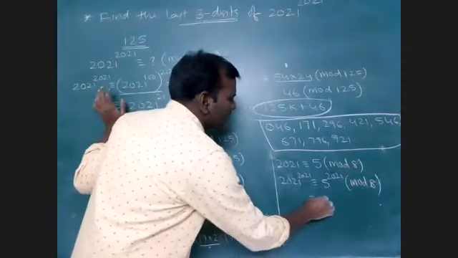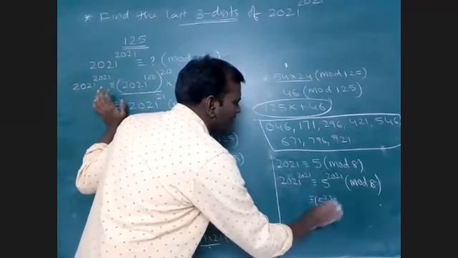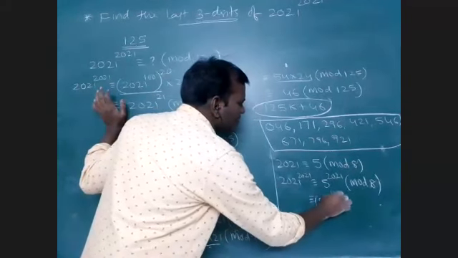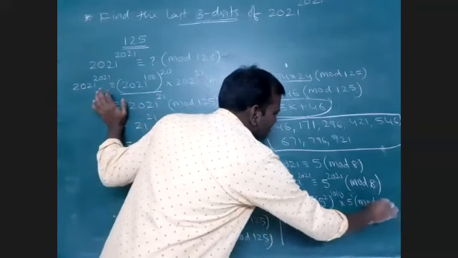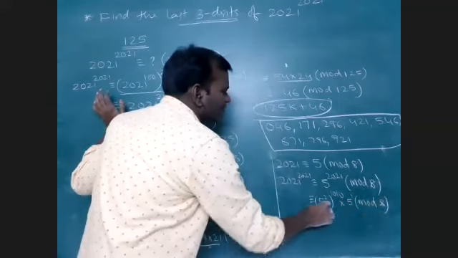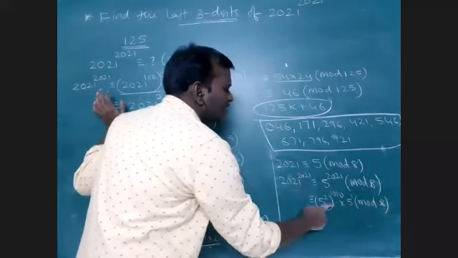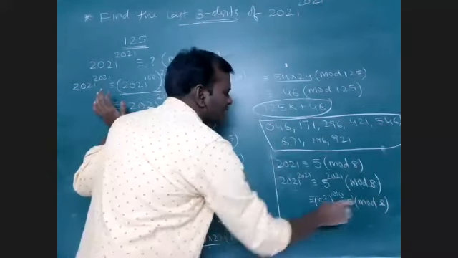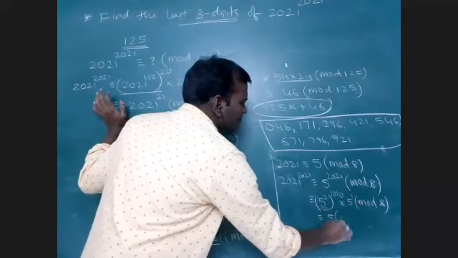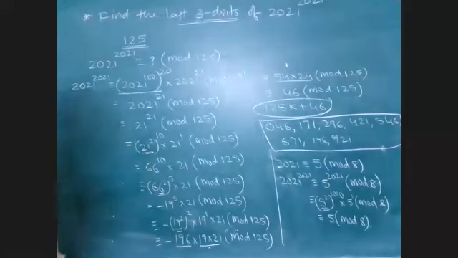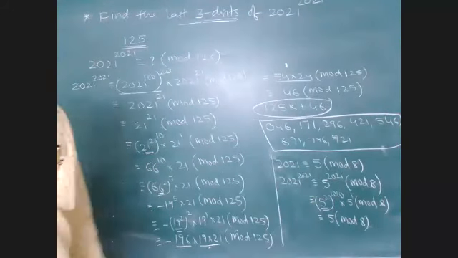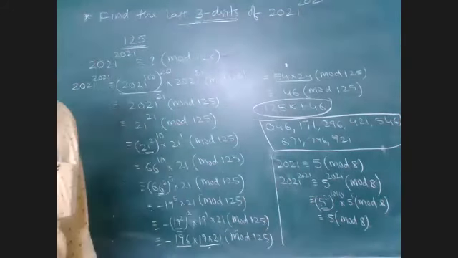Therefore, this can be written as 5 square whole power 1010 into 5 power 1. Am I right? 5 square is 25 and the remainder is 1 only. So this part will be 1 here. So 1 into 5 is 5. So finally, when divided by 8, the remainder is 5.